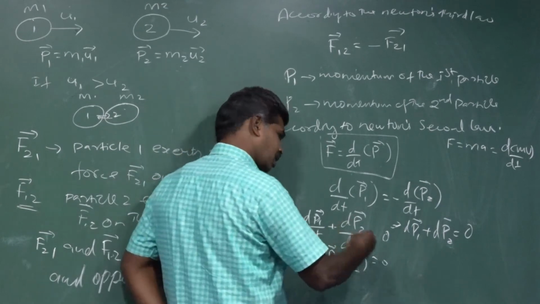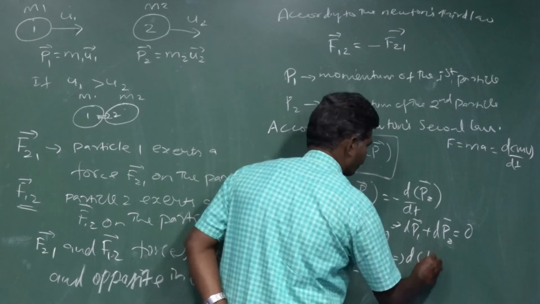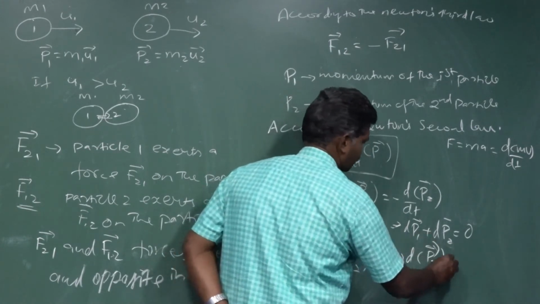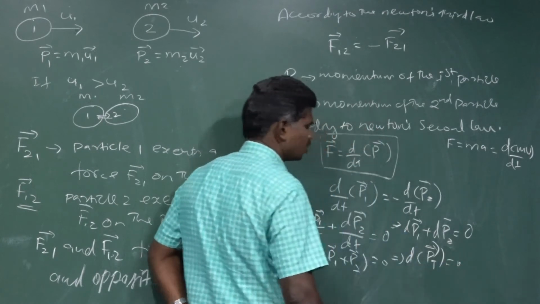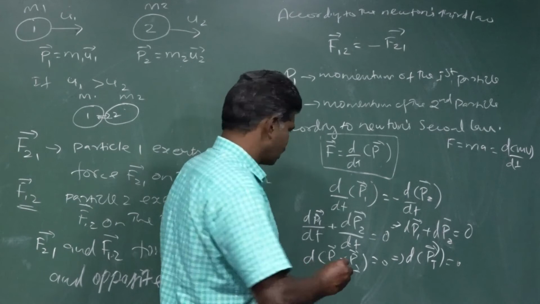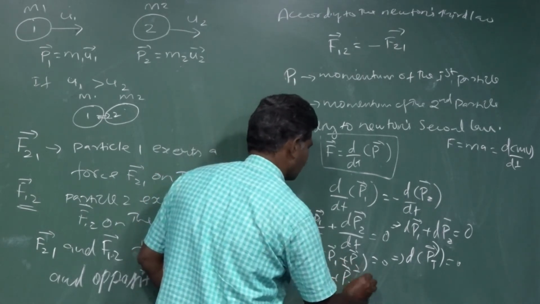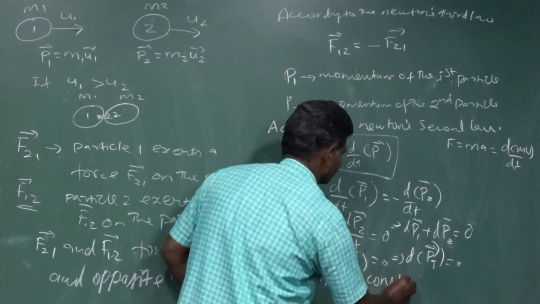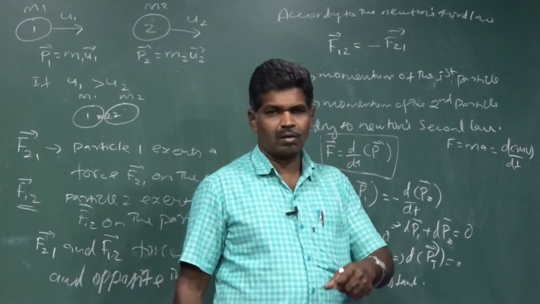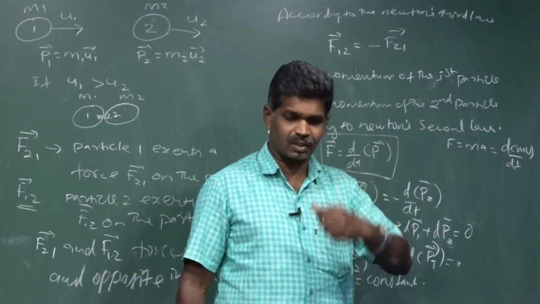Then we can rearrange this also: d of pt vector, the total momentum of the system vector, equals 0. That is, p1 vector plus p2 vector equals constant. That obeys the law of conservation of linear momentum without external force.